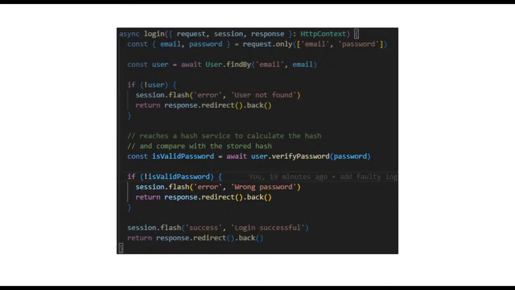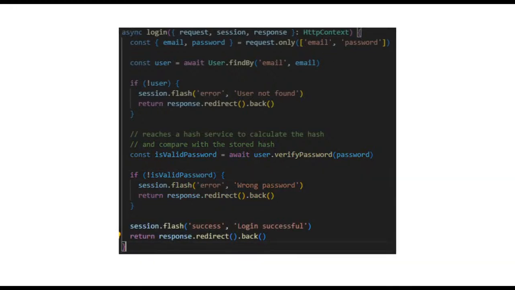So they know they are registered on our platform with that email address, but they just missed the password. They just forgot the password, perhaps. And lastly, if the user exists and the password is valid, we will prompt them that the login was successful, right? Pretty straightforward. If the user is not found, we will warn them the user does not exist. If the password is not valid, we will tell them to try another password. Otherwise, the user hit the jackpot and made the login successfully.